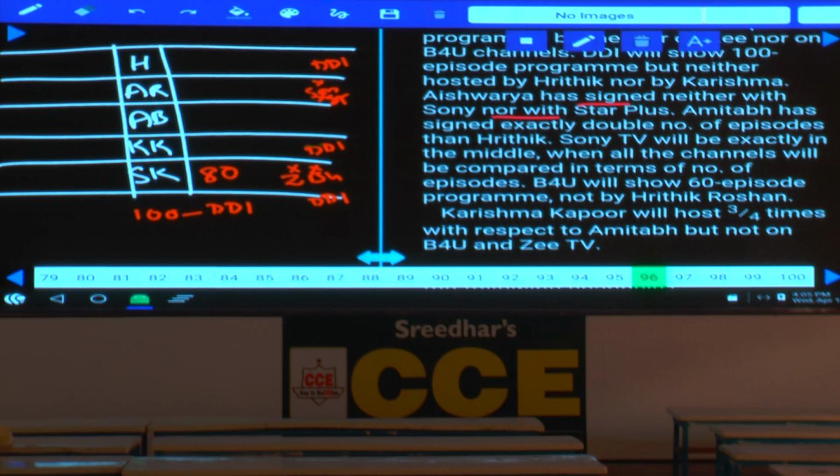And next one, Amitabh has signed exactly double the number of episodes of Hrithik. If Hrithik is X, Amitabh will be 2X, isn't it? And Sony TV will be exactly in the middle when all the channels are compared in terms of number of episodes. It must be exactly at the center.